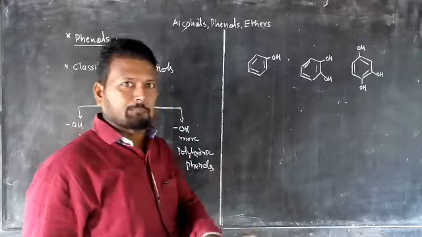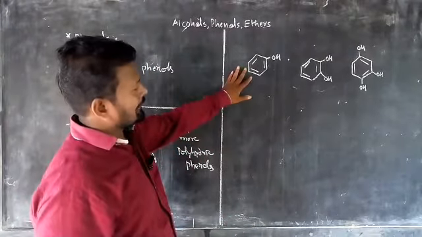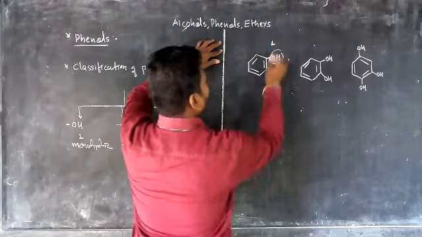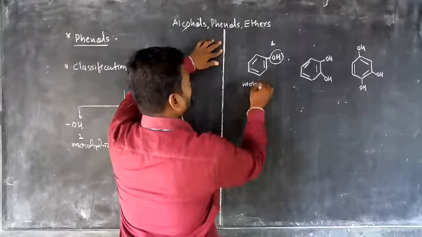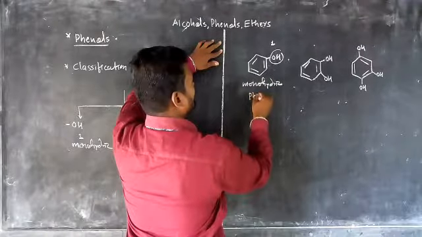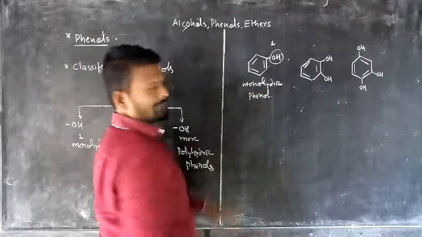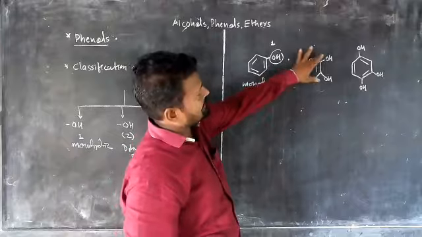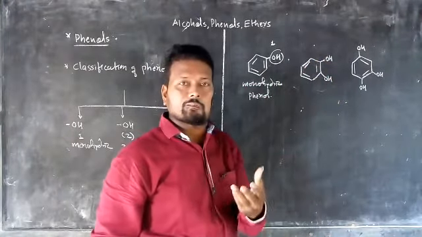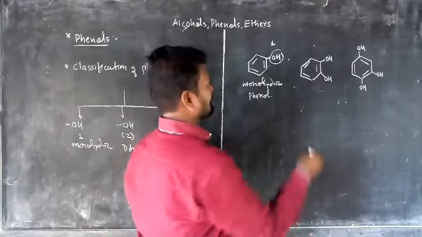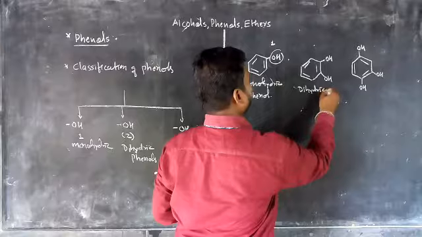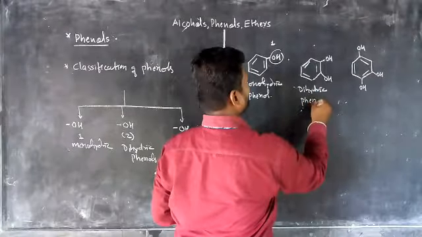Now looking at the examples. Look at this structure. How many OH groups are here? One. So it is monohydric phenol. Now in this example, this is the benzene ring to which OH groups are attached. How many OH groups are attached? Two OH groups attached. Hence it is known as dihydric phenol.